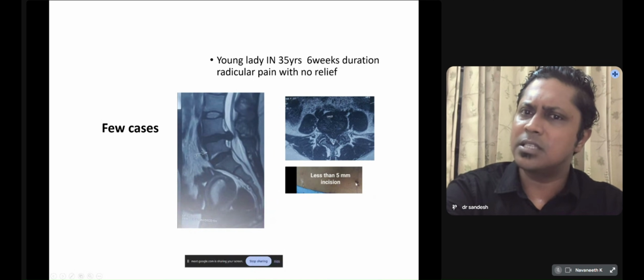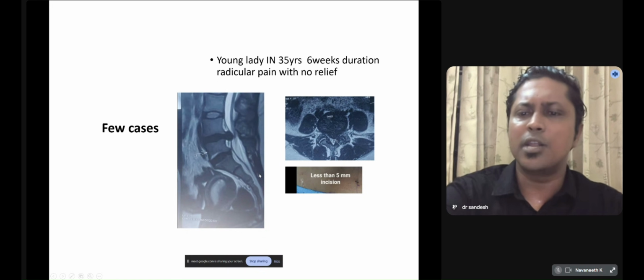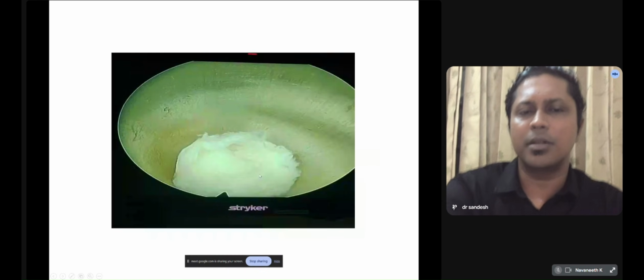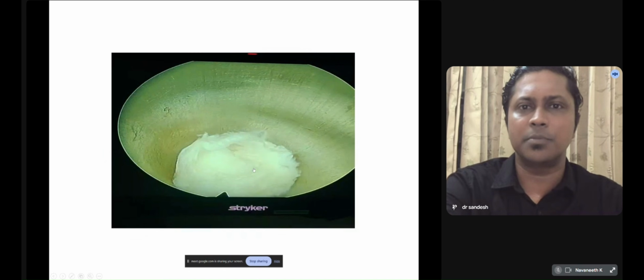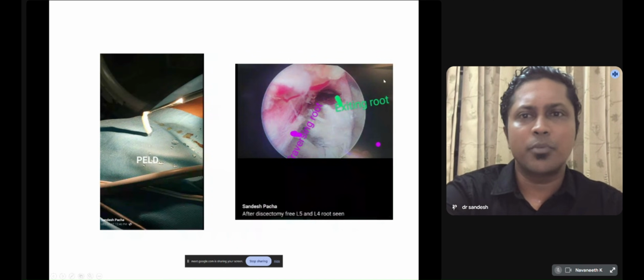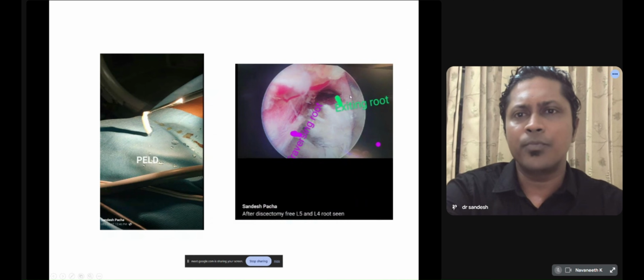See, we can see a small incision through which we have removed this pathological disc fragment. This is the endoscopic view of the pathological disc prolapse. This is the disc removed. We can see the endoscopic view. This is the root after discectomy, completely free.